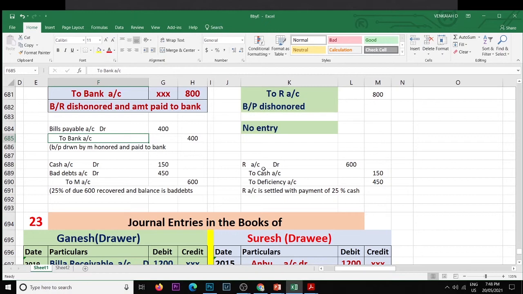So total due from M is 600. So he is forced to pay that 600. M told that he will pay only 25% of the amount, that is 150. So the balance will be treated as bad debts. That is accommodation of bills.